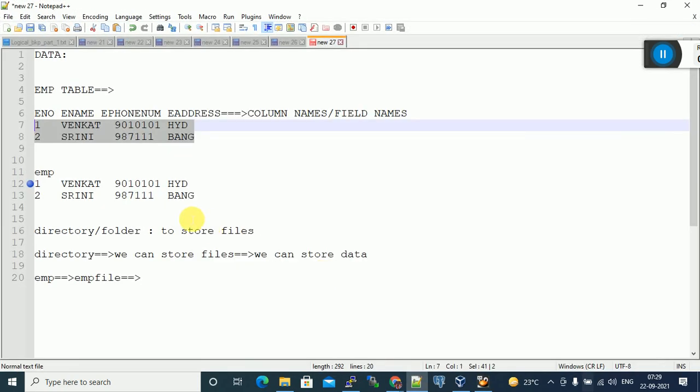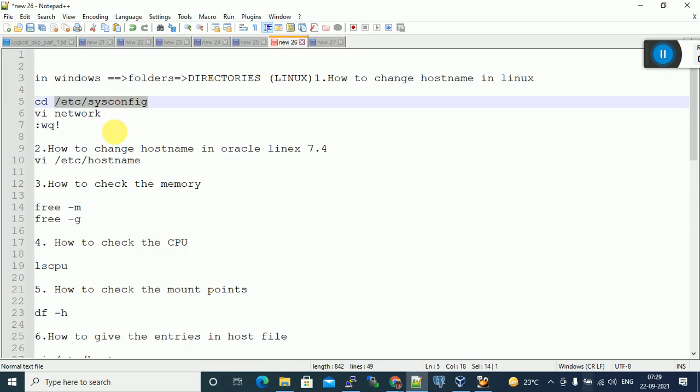So you know how to change the host name. We have to cd, we have to go to this location. How to go to this location? Cd, change directory. I want to change directory to this location. Cd space location.